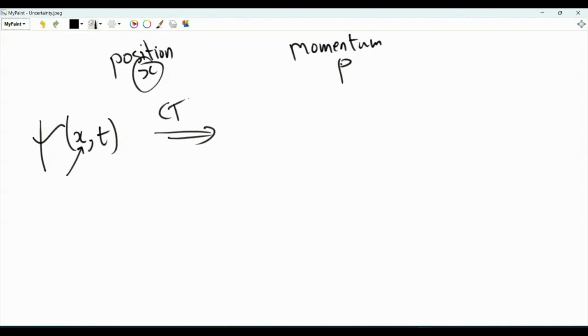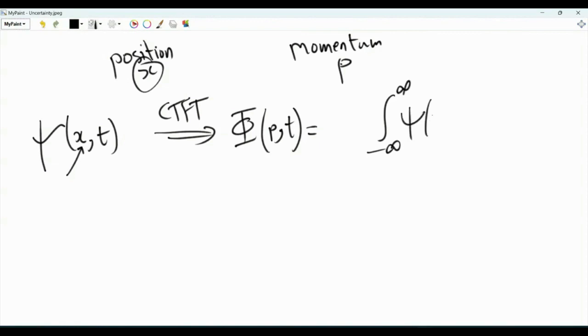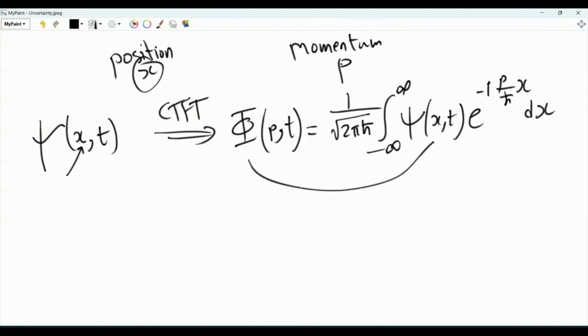The Fourier transform is phi of p comma t, and this is the integral from minus infinity to infinity of psi of x, t e to the minus i p over h bar x dx. And we have a factor here 1 over square root 2 pi h bar. So these two functions are related via a Fourier transform relationship. And because of this, they obey an uncertainty relation.